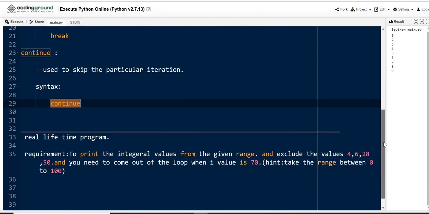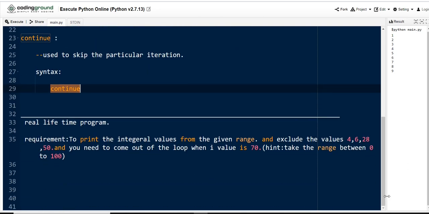Let me explain a real-life example program so that you get a clear idea of the break and continue statements. One more thing: always try to write the program based on the requirement. For example, based on client requirements only, a company develops a particular project and deploys it to the client.